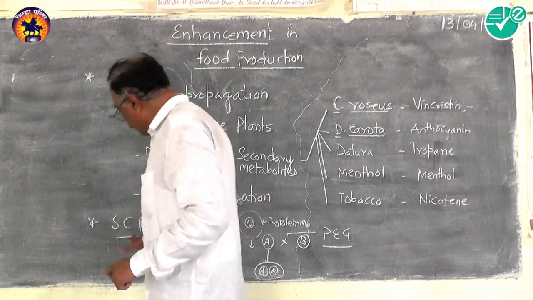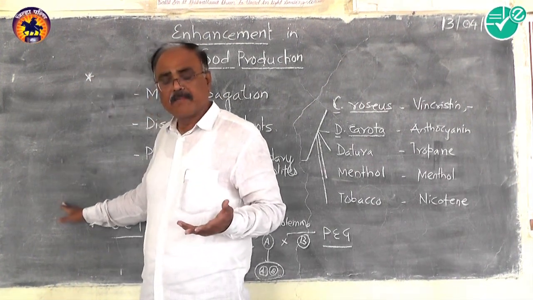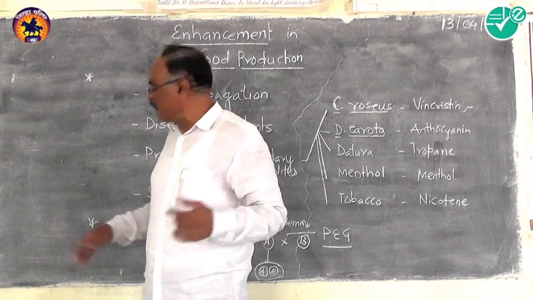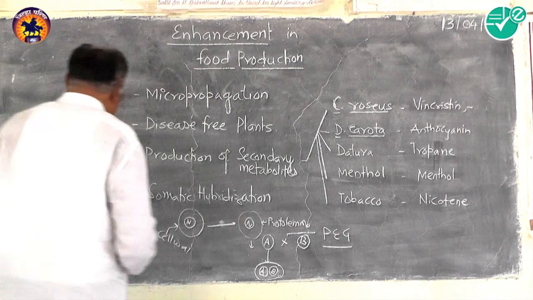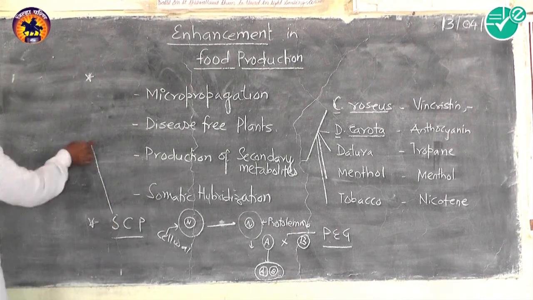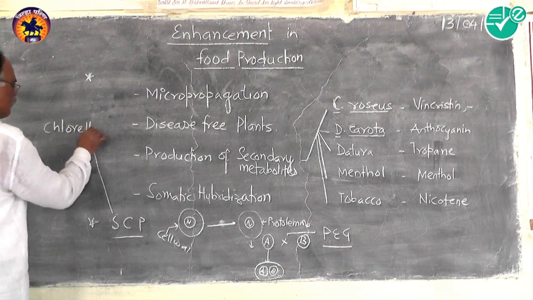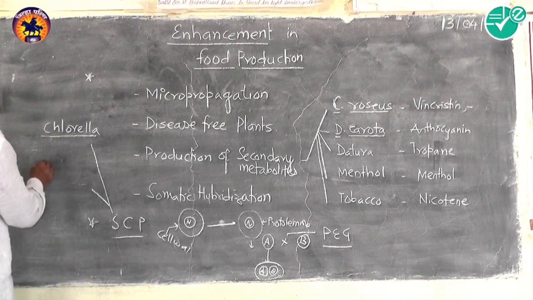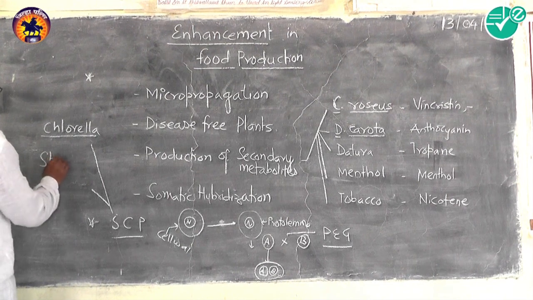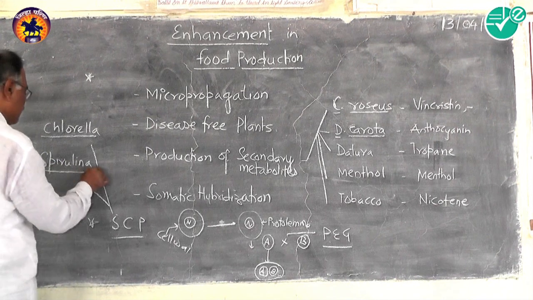Single-celled microorganisms from the field of the algae, from the field of the bacteria, from the field of blue-green algae. Examples I could quote on the board: the single-celled green alga is Chlorella. The second one is Spirulina, a blue-green algae.